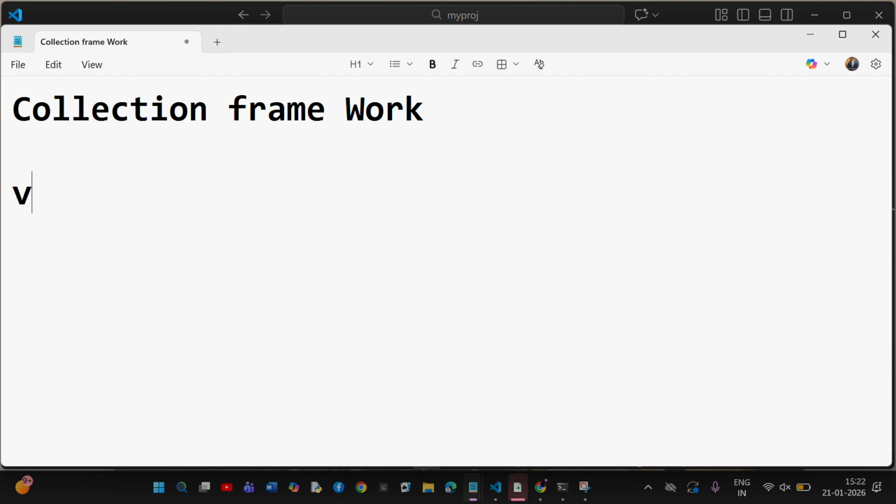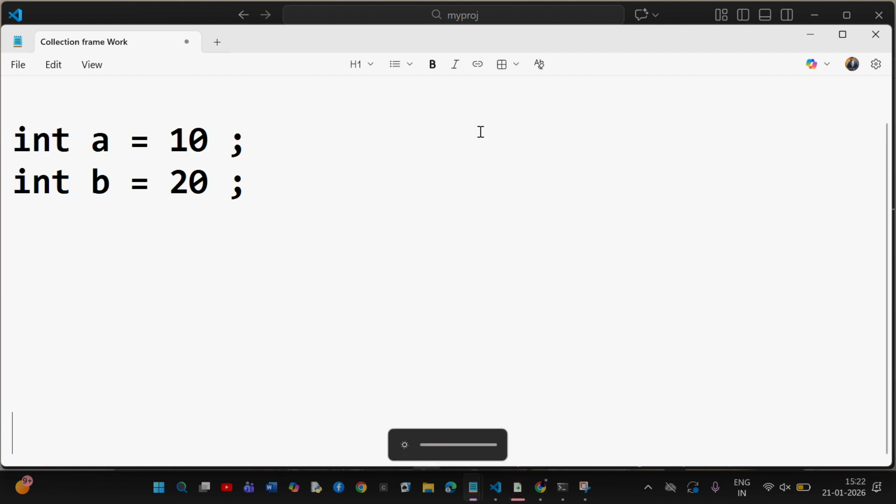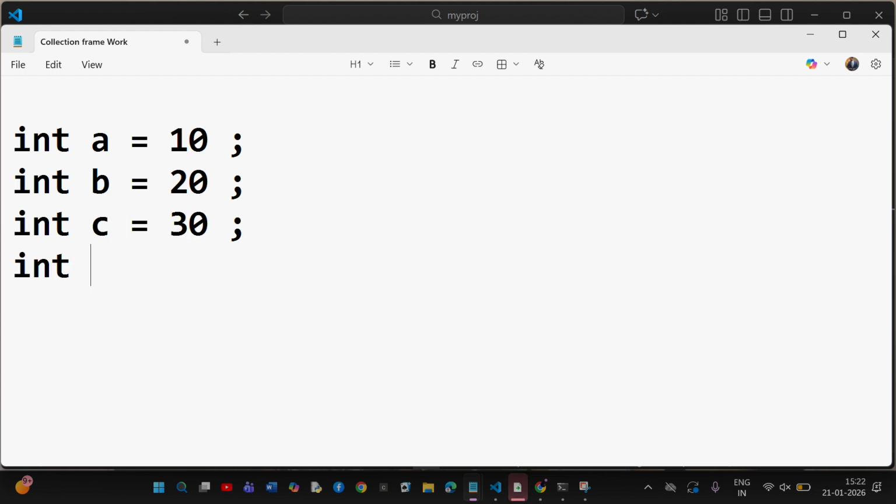Storing the data. See, by using one variable, we can store how many data? One data. I want to store two data, so how many variables are required? Two. If I want to store three data, how many variables are required? Three. I'll write int c is equals to 30. Next, int d is equals to 40. Next, int e is equals to 50.